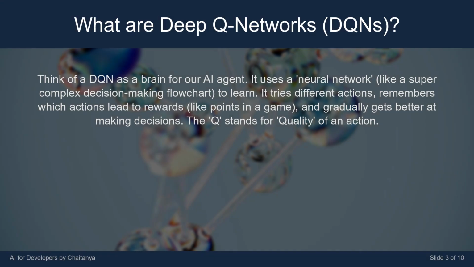Think of a DQN as a brain for our AI agent. It uses a neural network, like a super complex decision-making flowchart, to learn. It tries different actions, remembers which actions lead to rewards, like points in a game, and gradually gets better at making decisions. The Q stands for quality of an action.